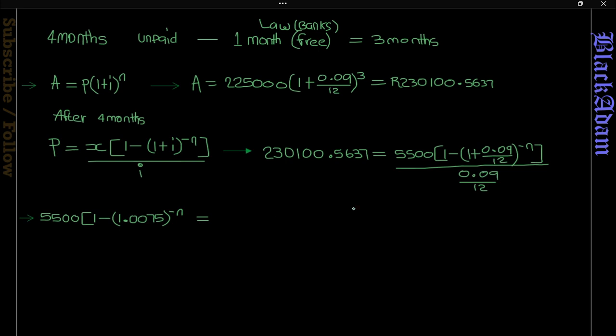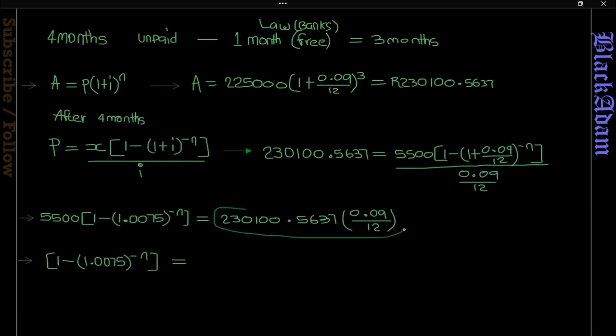So simplifying all that gives us 1.0075 to the power negative n is equal to 100.5637 multiplied by the interest of 0.09 over 12. So we just cross multiply the left to the bottom, so that's what we do when we cross multiply. So we have bracket 1 minus bracket 1.0075 to the power negative n. So it's going to be whatever information we have on the right. That one there should give us